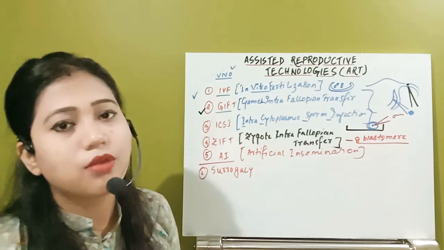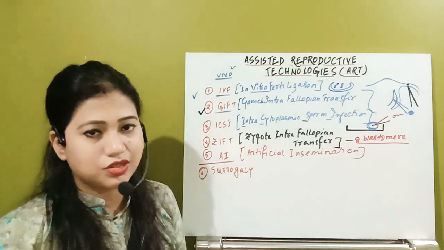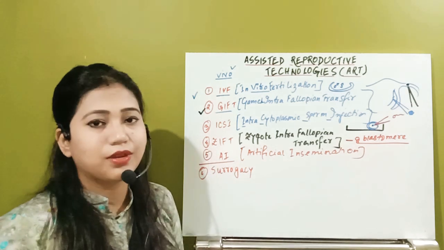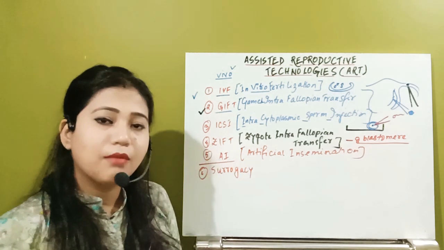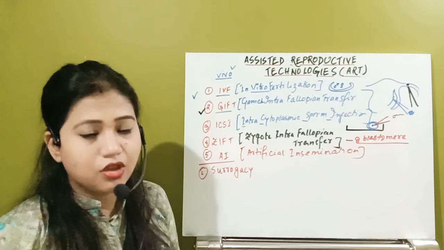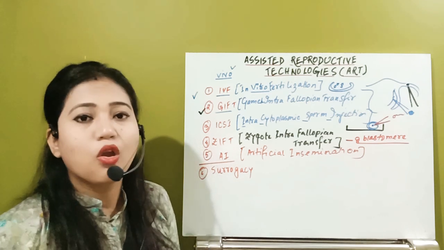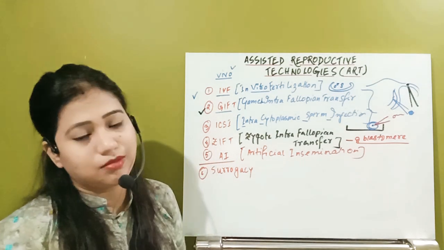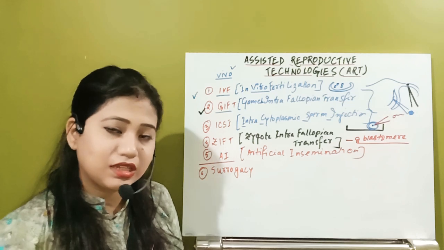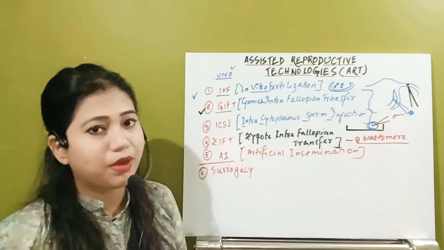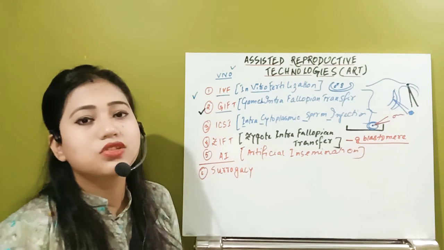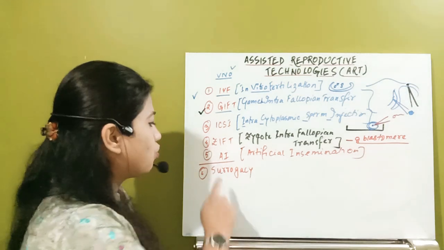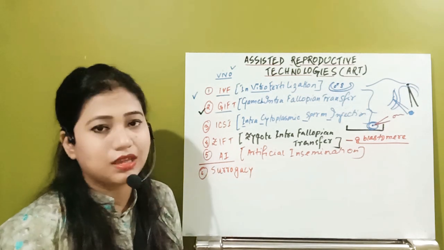So this is not a problem of the male and female reproductive system in the formation of gametes. They can produce gametes. The male also produces enough gametes in the semen, but that semen cannot be ejaculated. So if there is some ejaculatory problem or erectile dysfunction, then they can go for artificial insemination. In artificial insemination, semen is collected from the male partner and then introduced inside the female tract, in the cervix or in the vagina. That is known as AI or artificial insemination.